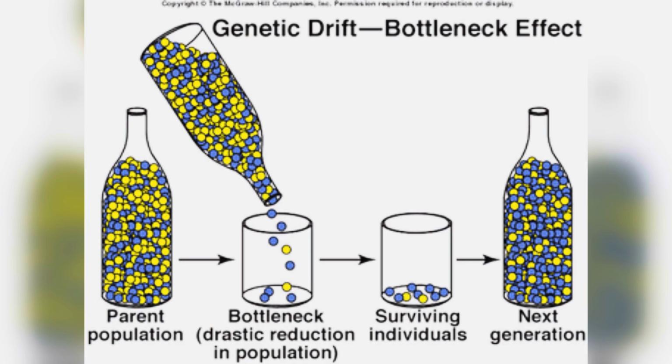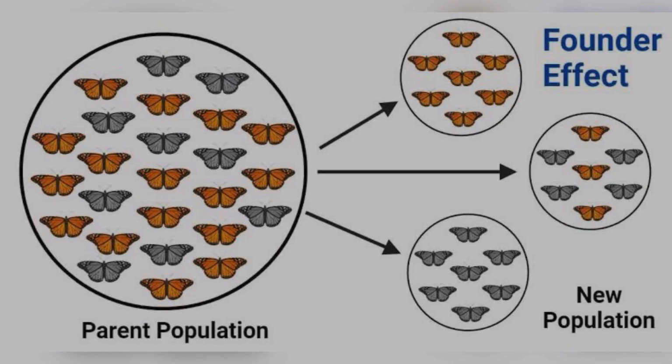So next one is your founder's effect. This is another type of genetic drift. This is also same, but unlike the bottleneck one, here the population intentionally migrated. A small fraction of population from the original parent population got migrated to a new place. So then there also reduction in population occurred. So the outcome of genetic drift is nothing but reduction in genes or reduction in population.